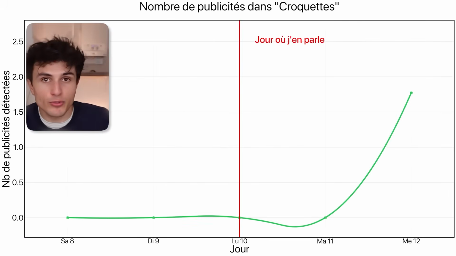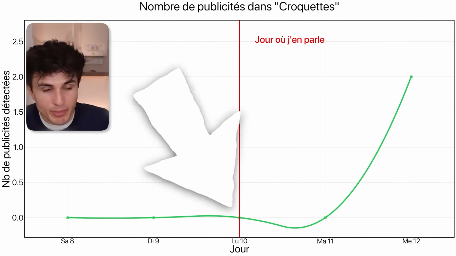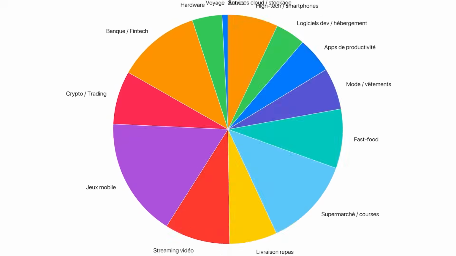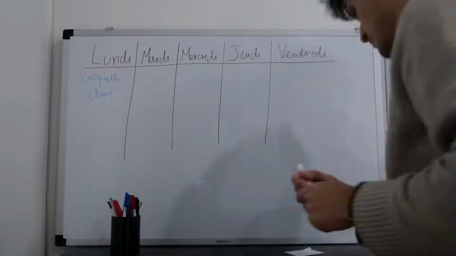I was holding back for now. Pictures speak louder than words, so here's the graph. This is the day I talked about dog food, and I got 2 ads 2 days later. 2 ads out of a ton of ads, honestly. It's not as obvious as being flooded with ads from that category overnight, but it's still interesting. Honestly, it's the ideal result to keep me motivated.